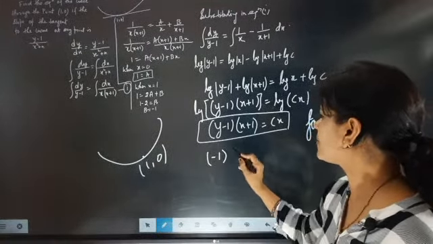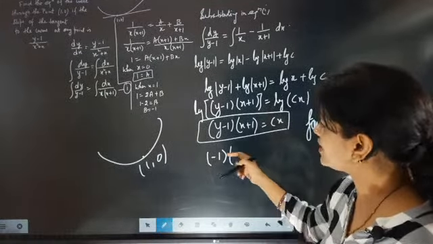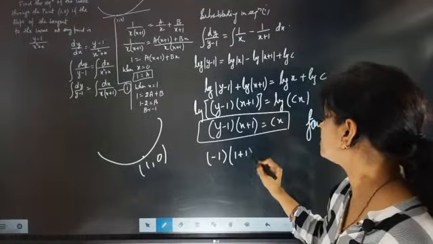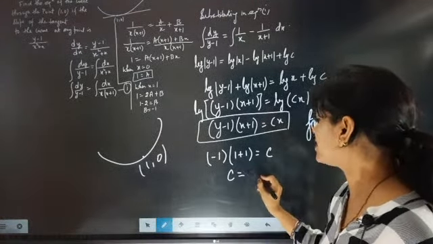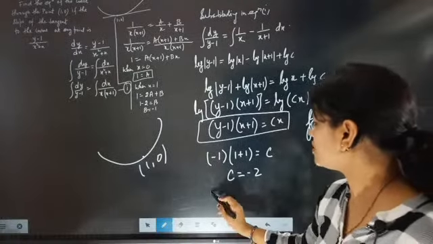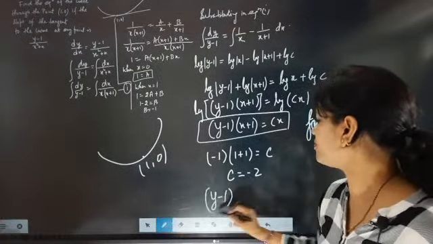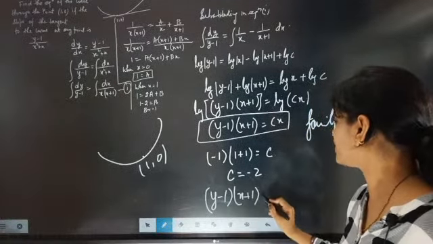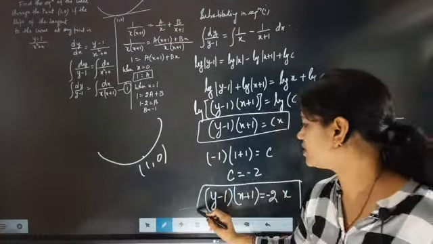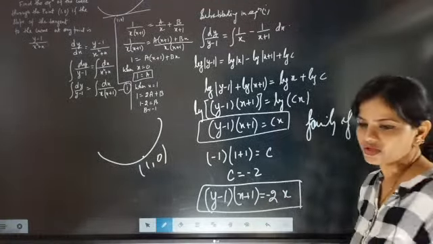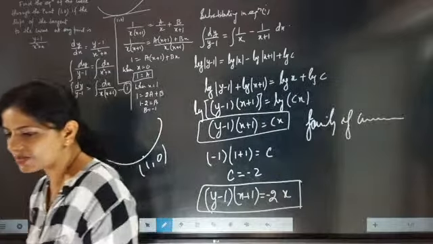So minus 1, and here x is 1, y is 0, so 1 plus 1 equal to c. That means c is coming as minus 2. So from the family of curves to the specific curve, it is coming as minus 2x. So this will become the equation of the curve.